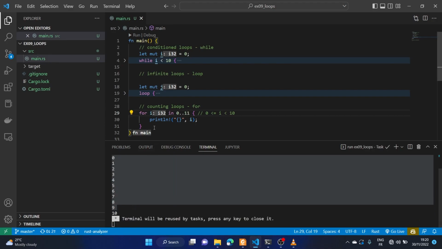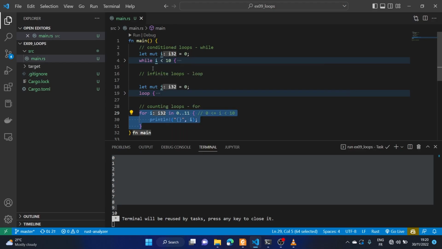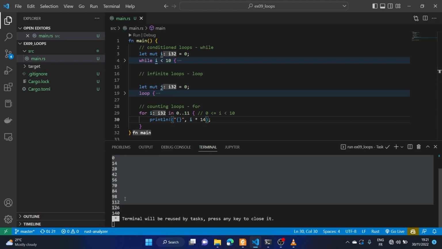So this is a simpler and safer way of working with while and other loops. In our case here, we could have an infinite loop, right? Because the value of i could be decreased, and while it is less than 10, it's just going to keep printing. As for this, our break may never be executed if we do not design our program well. But in this case, we have a ranged loop, a counted loop. So it just counts within a particular range or sequence, and it works with whatever it has to work with in that sequence. And in this sequence, you could decide to multiply i by 14. What do you have? 0, 14, 28, 42 up to 140.